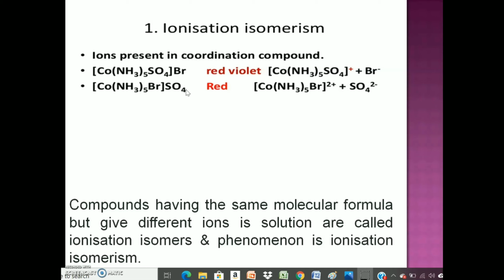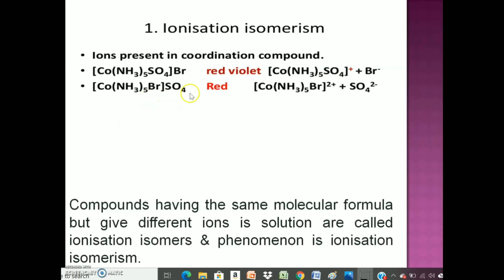These two isomers could be differentiated by a simple test. An aqueous solution of the first compound, when treated with silver nitrate, gives a pale yellow precipitate of silver bromide. That is, the Br- combines with silver to form a pale yellow precipitate of silver bromide.